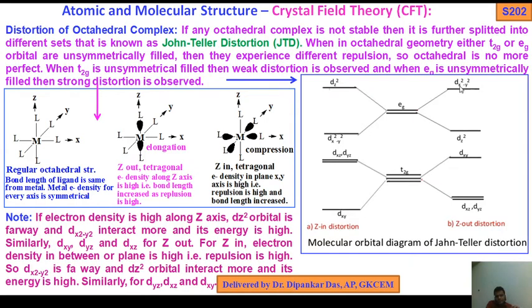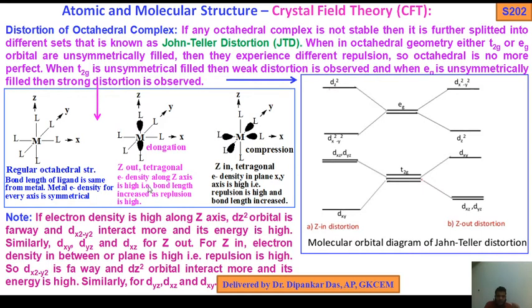That's why their energy is higher: the Z orbitals are far away from the metal due to the high electron density, and the XY related orbitals, dx square minus y square and dxy, come very close to the metal, so their energy increases. In case of Z out, dx square minus y square energy increases and dz square energy decreases. In the T2g set, dxy energy increases and dxz, dyz energy decreases.